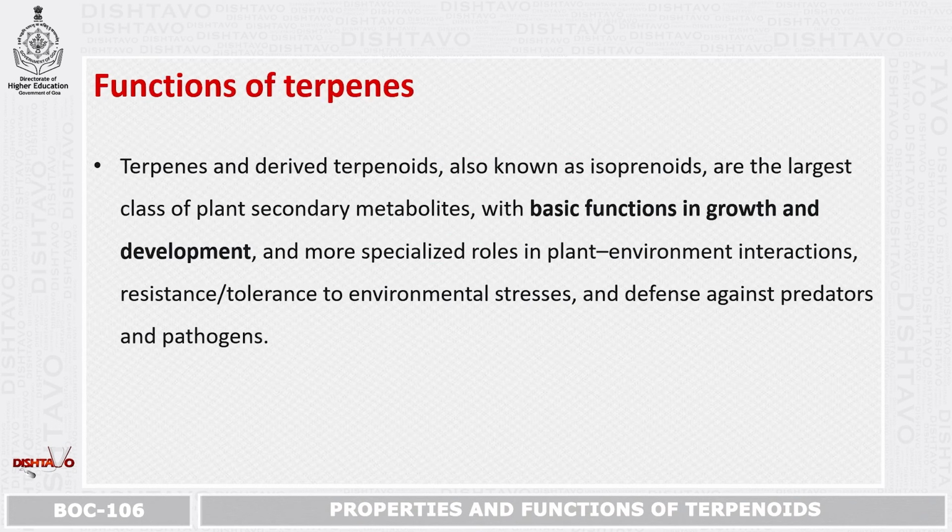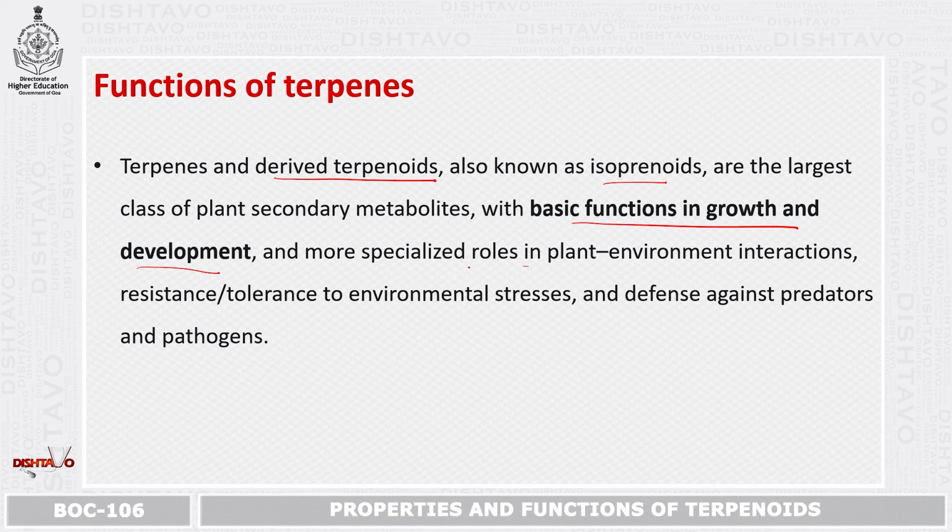Now we have known the different types of terpenes. Next, moving on to functions of terpenes. Terpenes and derived terpenoids are also known as isoprenoids, and these are the largest class of plant secondary metabolites, with basic functions in growth and development and more specialized roles in plant-environment interactions, resistance or tolerance to environmental stresses, and defense against predators and pathogens.